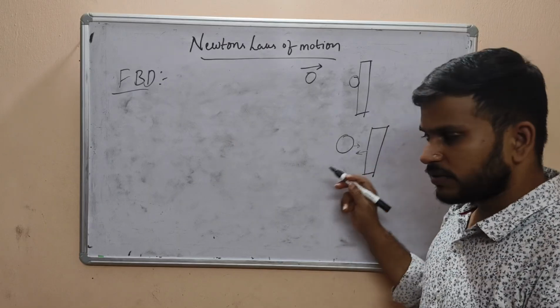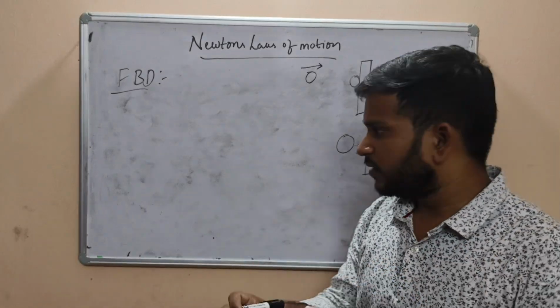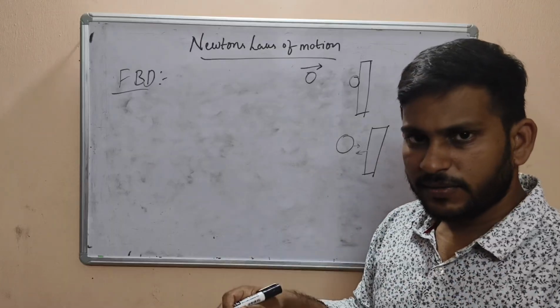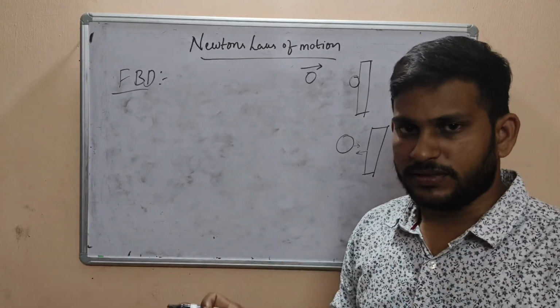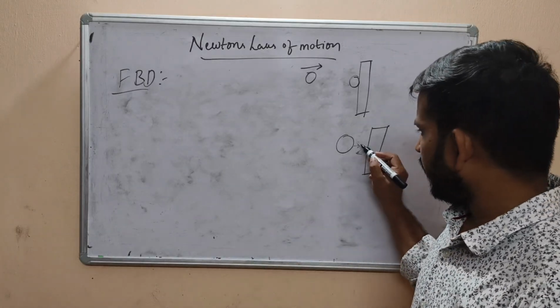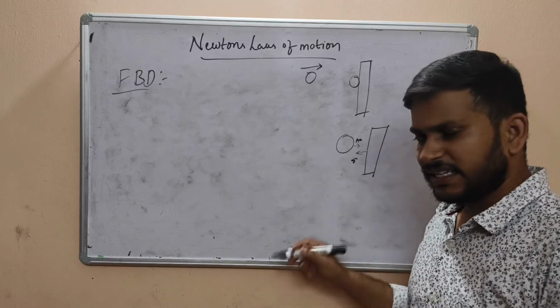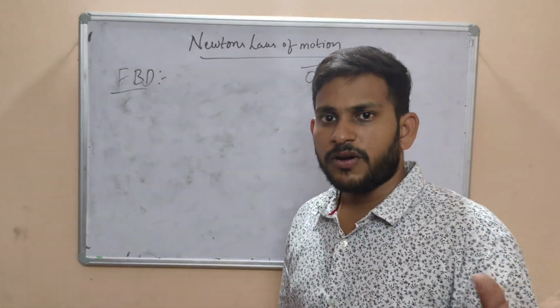These two forces act at that instant of time on different bodies. The action and reaction happen at the same time. That's what we call Newton's third law of motion.